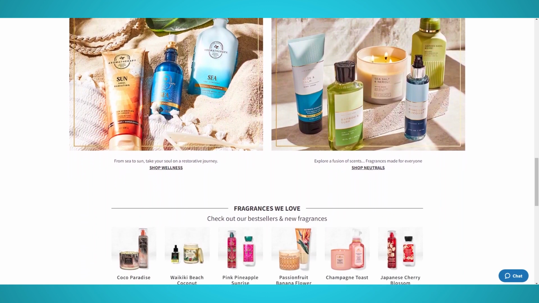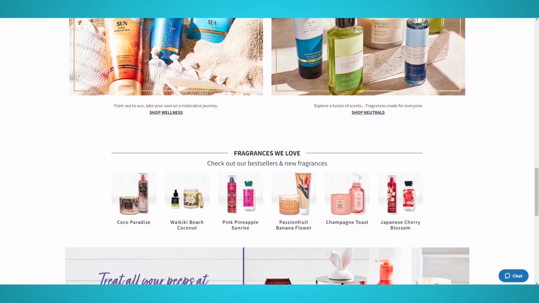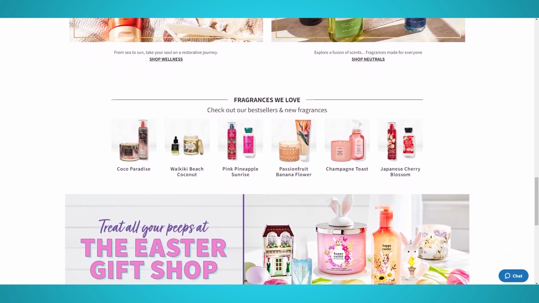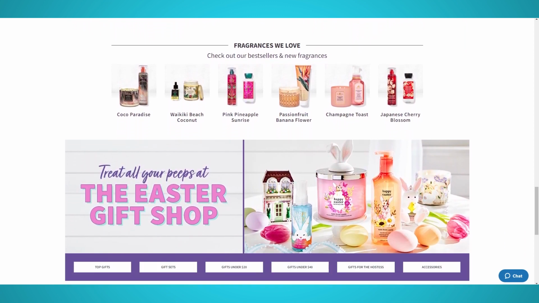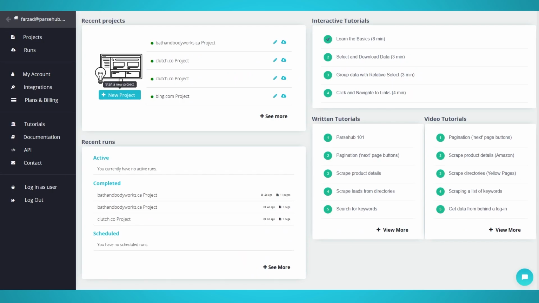Since this website has a load more button rather than a next page button, you will also learn how to use Parsub to scrape e-commerce pages that have a load more button. Let's begin scraping products.